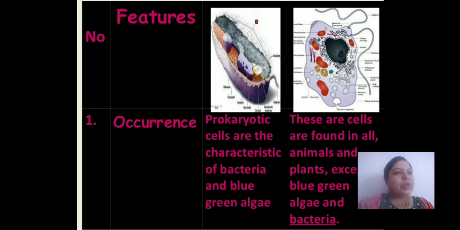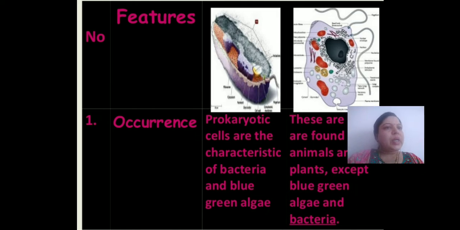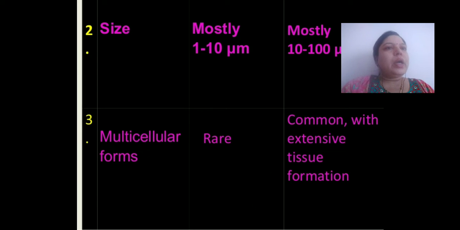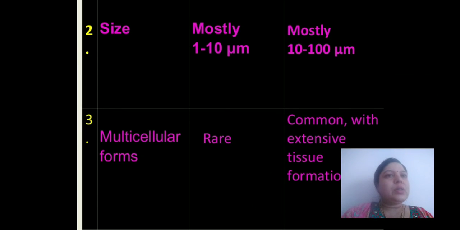So, in case of the difference between these two cells, in case of occurrence, prokaryotic cells are characteristic of bacteria and blue-green algae, whereas the eukaryotic cells are found in all animals and plants except blue-green algae and bacteria. In case of size, prokaryotic cells are mostly 1 to 10 micrometer, whereas eukaryotic cells are around 10 to 100 micrometer in size.